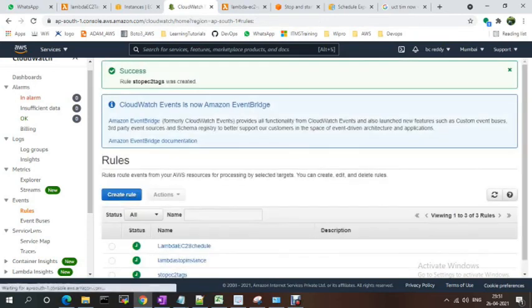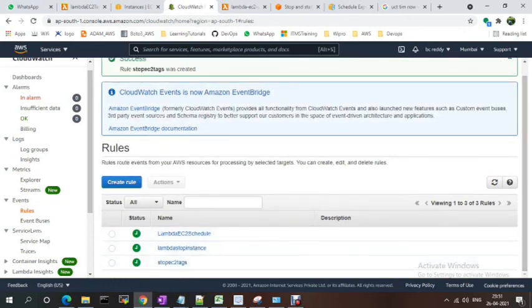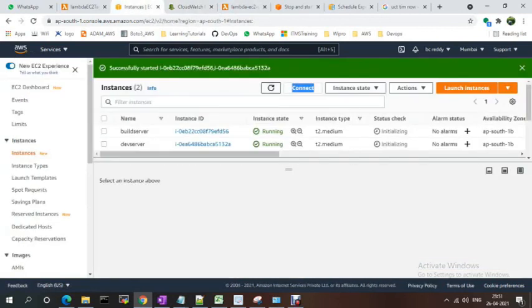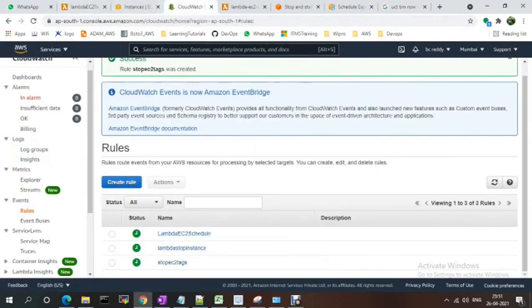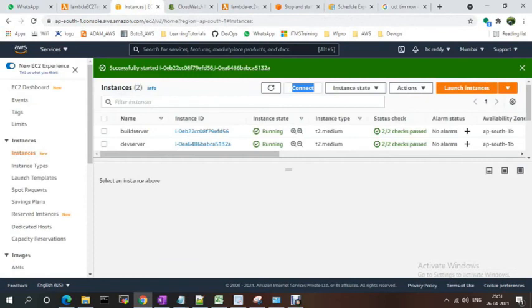And creating this event. Now based on this event, it is going to stop my instances at the scheduled time. So I gave 23, right? Now it is 21, so at 23 it should stop my instances.